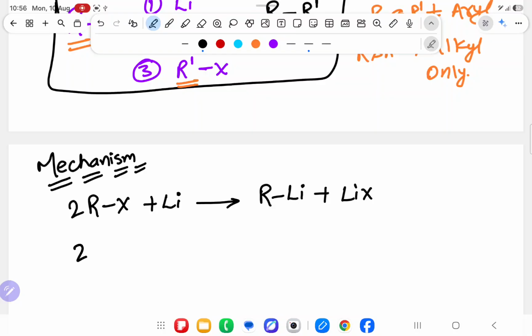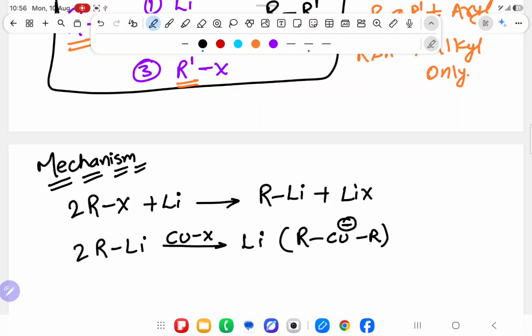After that, take 2 mole of RLi and react it with copper halide, CuX. It forms a compound like R, Cu minus, R.